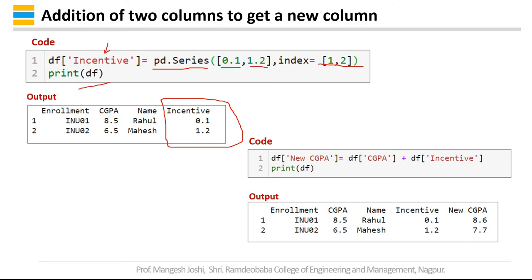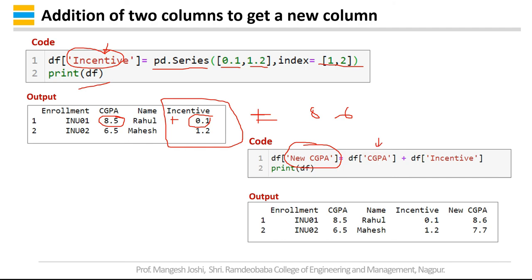Now suppose I want to add this 8.5 CGPA plus this incentive to get a new CGPA, that is say 8.6. So you can directly do that using the addition of two columns. So how to do that? In a similar way as we created the incentive column, you can create a new column, that is new CGPA, which is equal to data frame CGPA.